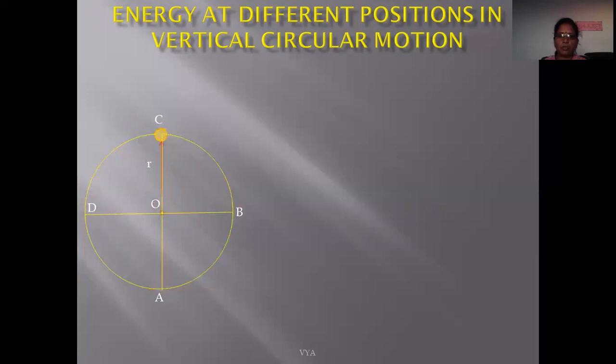At the bottom position, which is considered as the reference horizontal position, potential energy is 0, while kinetic energy is maximum as velocity is maximum. So along this circular path there is a variation in kinetic energy and potential energy. First we find the total energy of this particle at different positions.